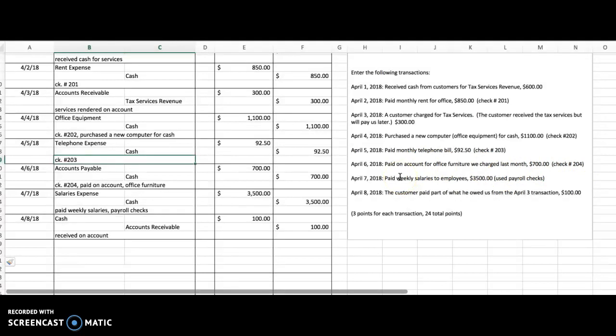But what's debited? Well, when we charged it, if we bought it on account, accounts payable would be involved. Accounts payable is a liability account, meaning we owe somebody some money.